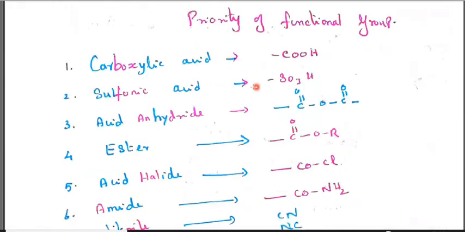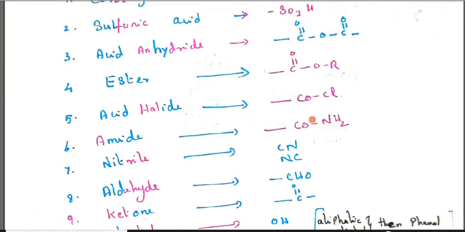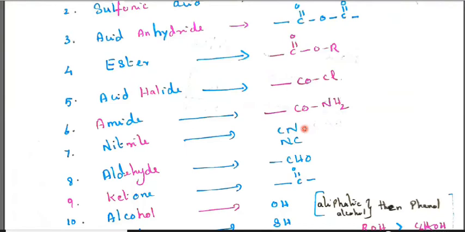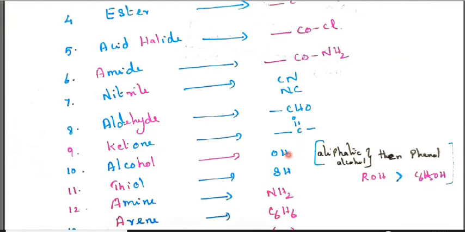Then the priority of functional groups: carboxylic acid COOH, sulfonic acid SO3H, acid anhydride C double bond O, C double bond O, ester C double bond O OR, acid halide COCl, amide CONH2, nitrile cyanide or isocyanide, aldehyde CHO, ketone C double bond O, alcohol OH. In alcohol, first we should write aliphatic alcohol and then phenol. So aliphatic alcohol is the first priority and the second priority is phenol.